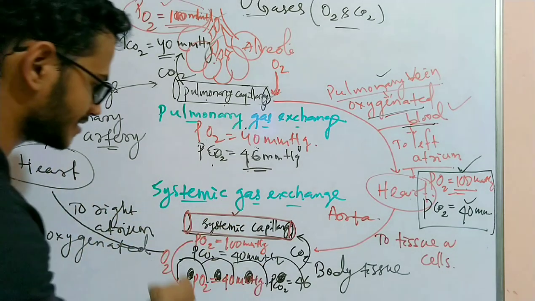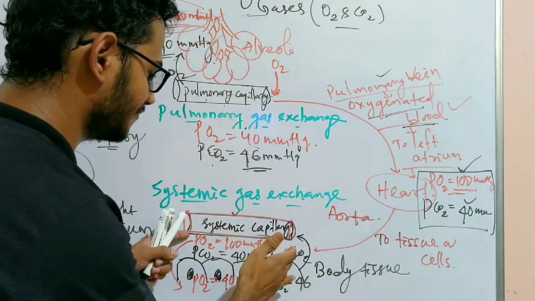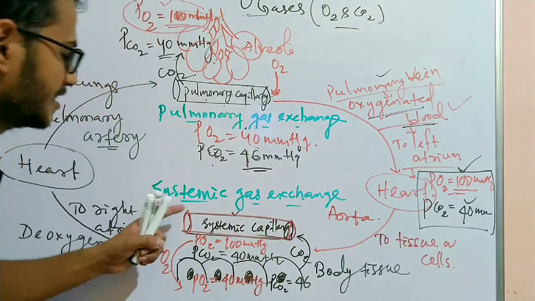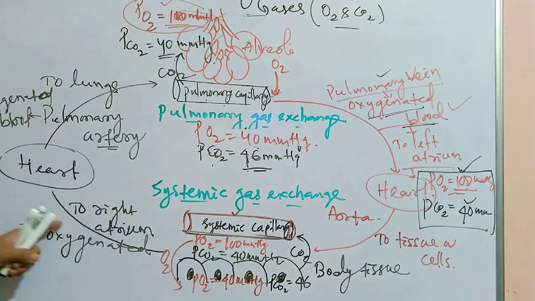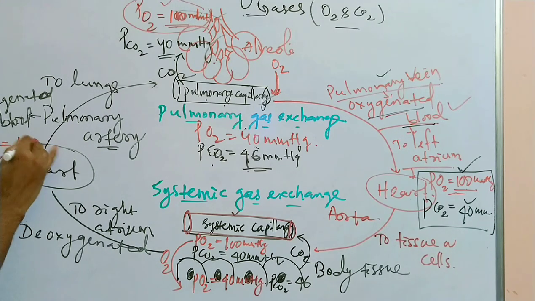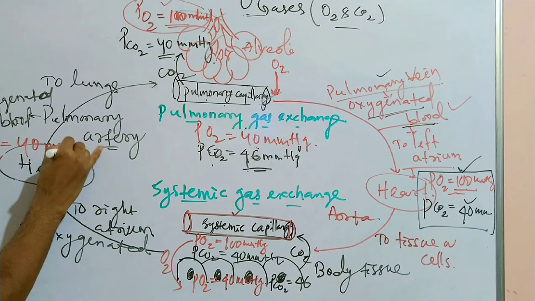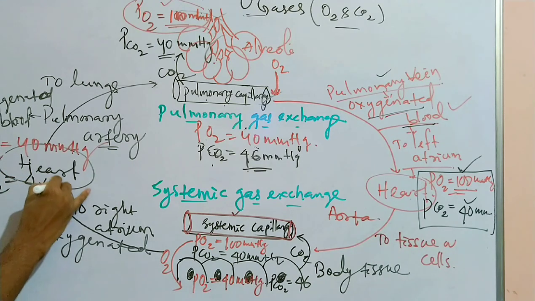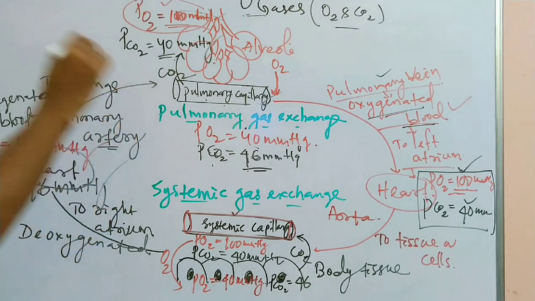Then after this exchange, the systemic capillary, which was with higher partial pressure of oxygen, becomes less and becomes deoxygenated. So the deoxygenated blood now has partial pressure of oxygen equal to 40 mmHg, and the partial pressure of carbon dioxide is higher, that is 46 mmHg.